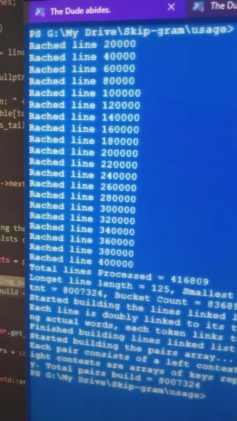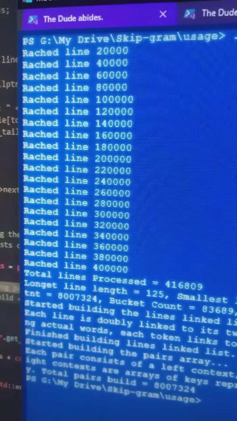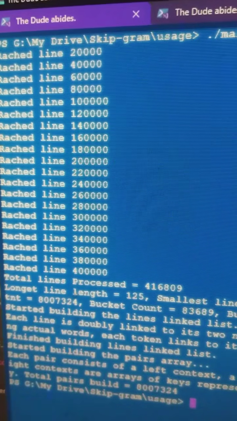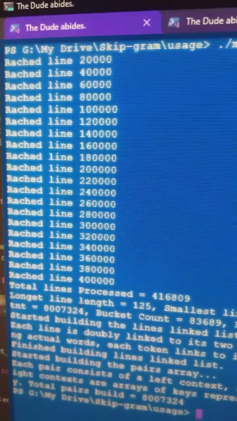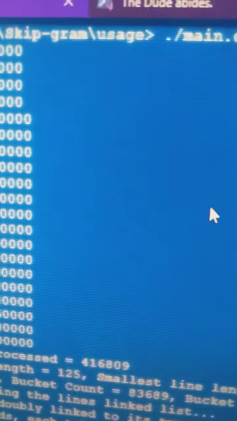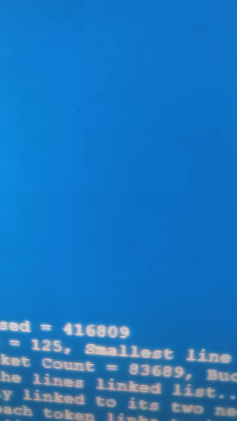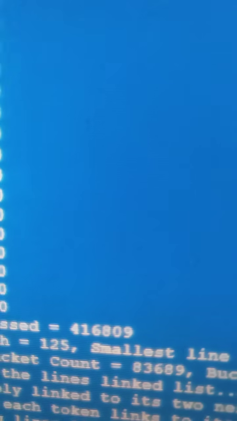So what it first does is that it creates a hash table. The total lines that I have given it to process is 416,809 lines.